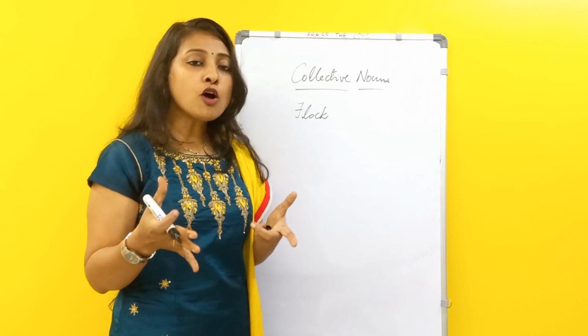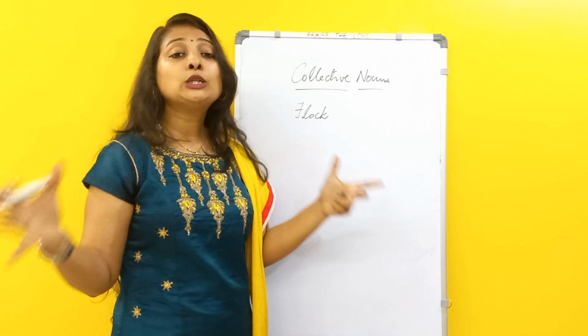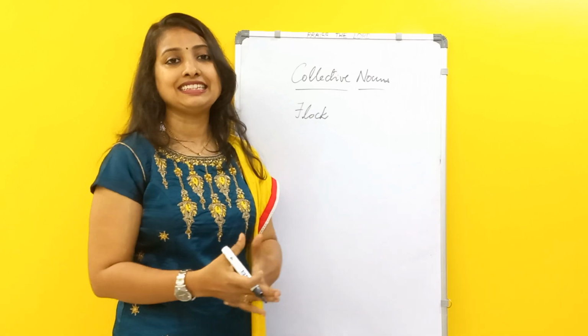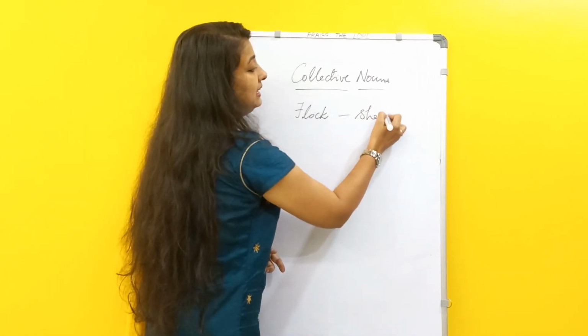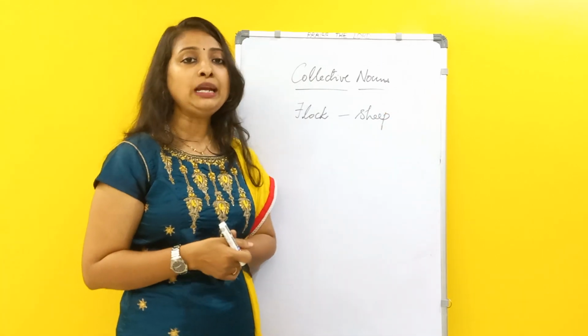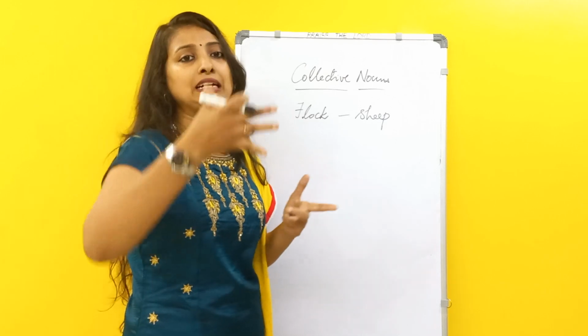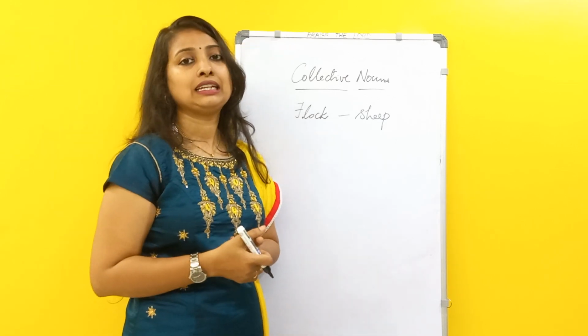A flock of sheep tells us about a group, so many sheep together. Even for flying birds, we'll say a flock of birds. A flock of birds are flying, right?